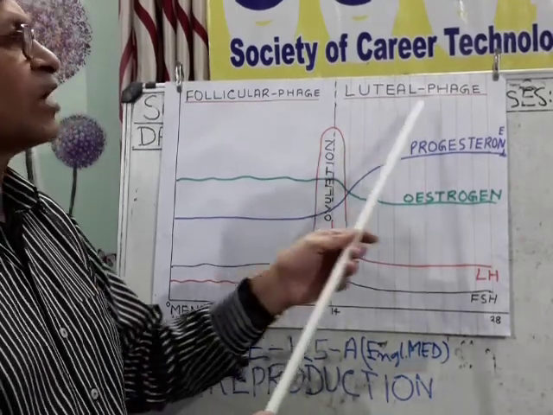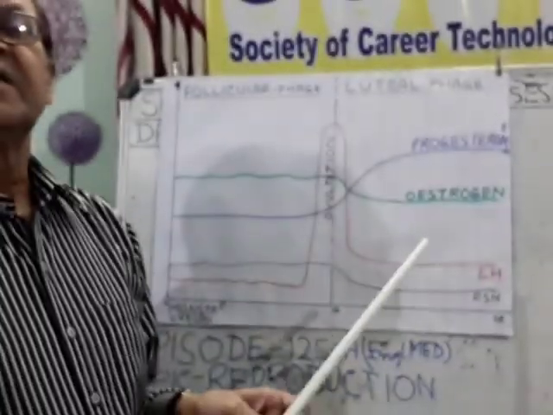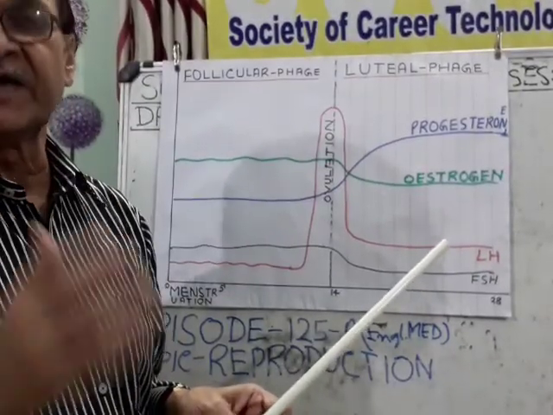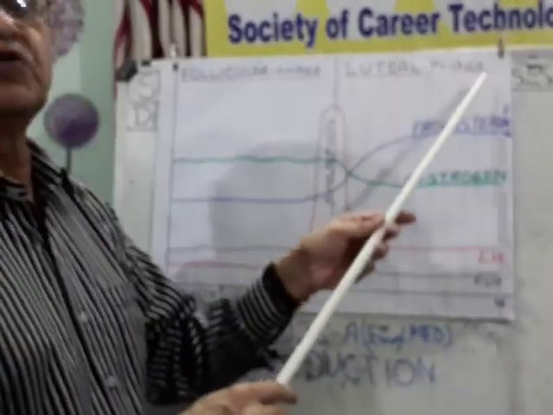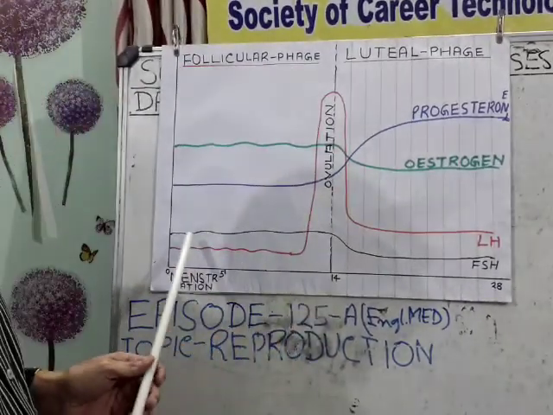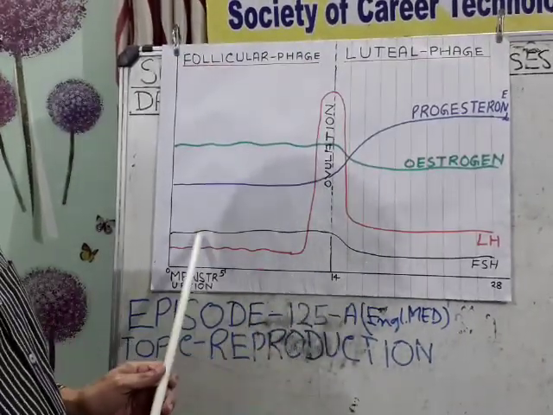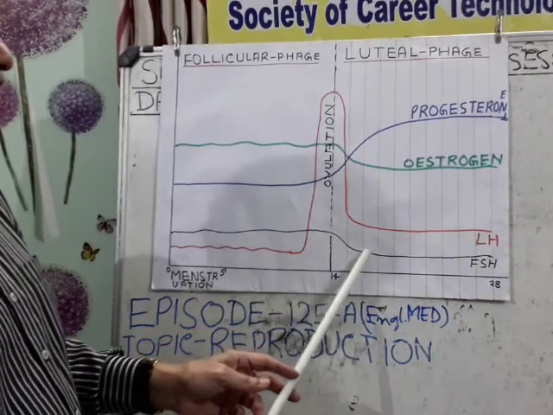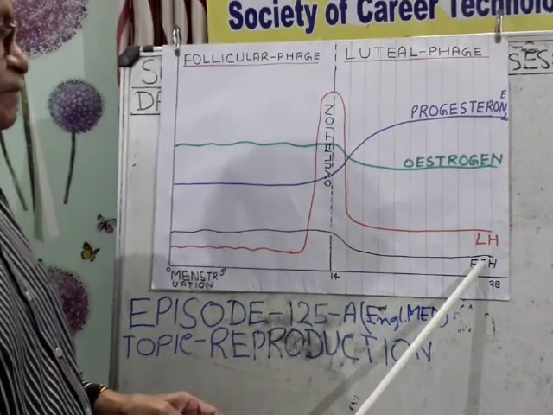After that, when the corpus luteum is formed and starts preparing the uterine epithelium for further pregnancy, it is called the luteal phase. The levels of 4 hormones you can see here. FSH level is high in the follicular phase. In the luteal phase, it drops down.